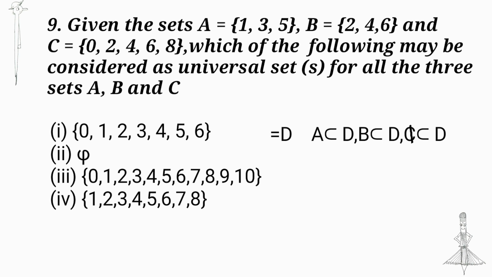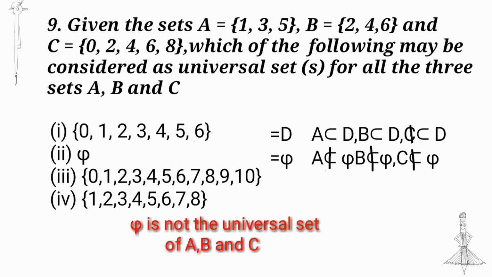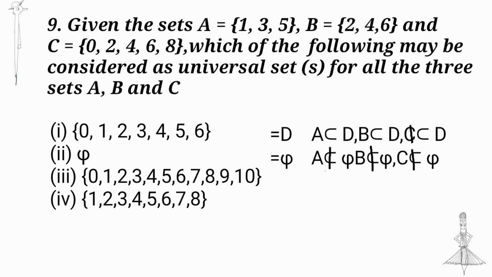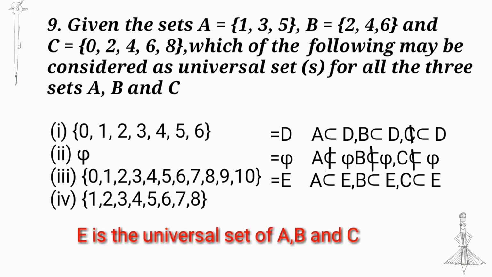Null set. A is not a subset of the null set, B is not a subset of the null set and C is not a subset of the null set. So, the null set is not the universal set. I take set E is equal to {0, 1, 2, 3, 4, 5, 6, 7, 8, 9, 10}. A is a subset of E, B is a subset of E and C is a subset of E. Therefore, E is the universal set of A, B and C.